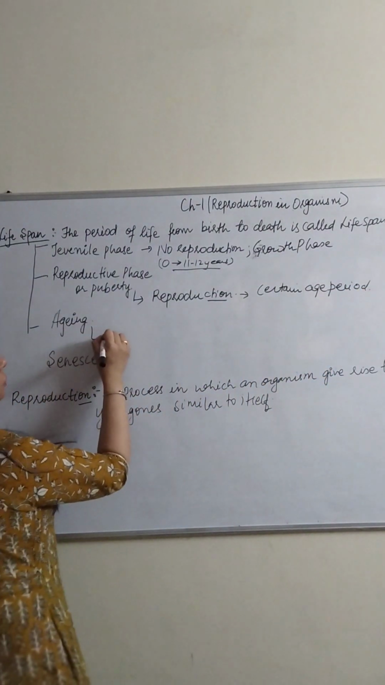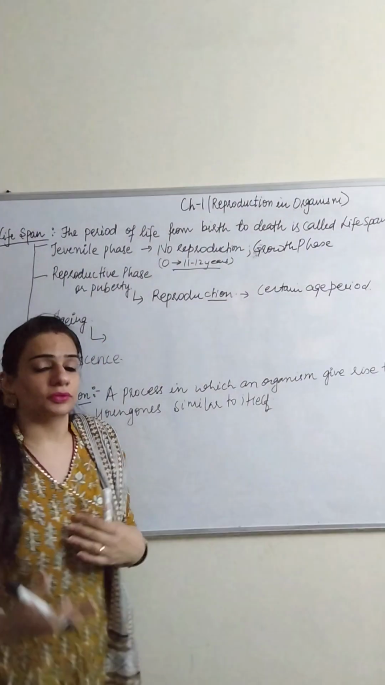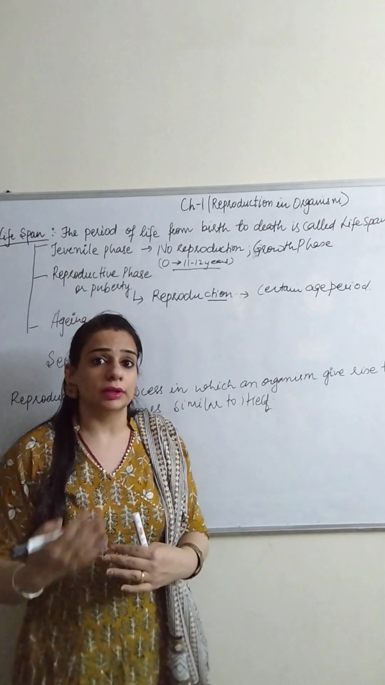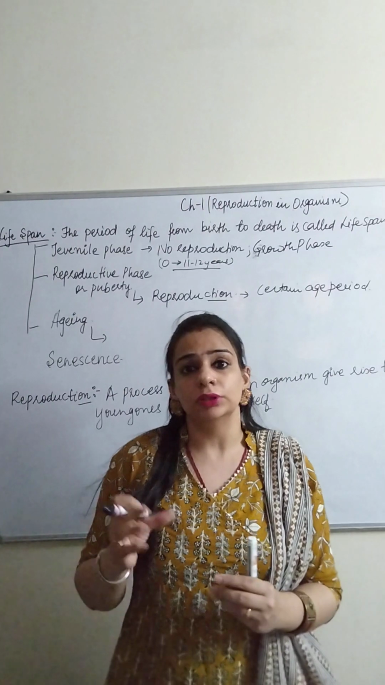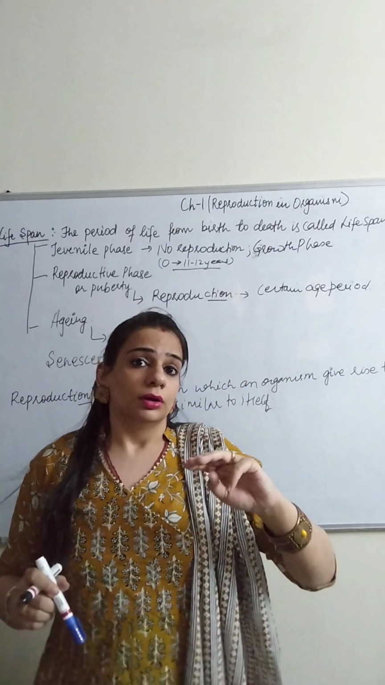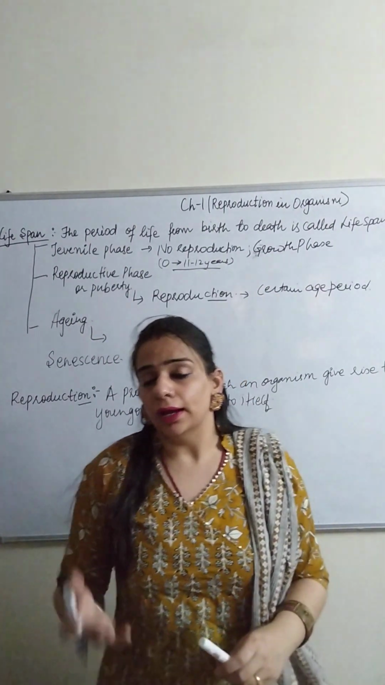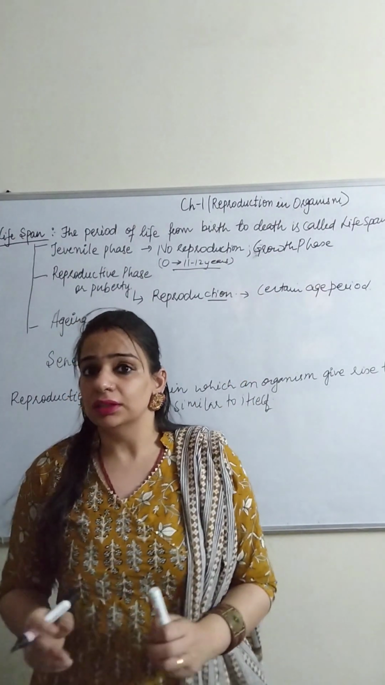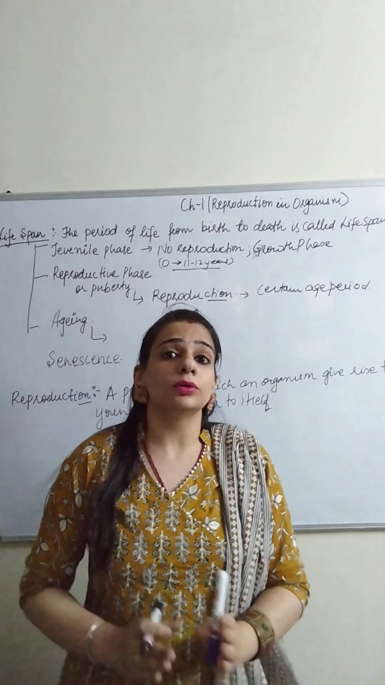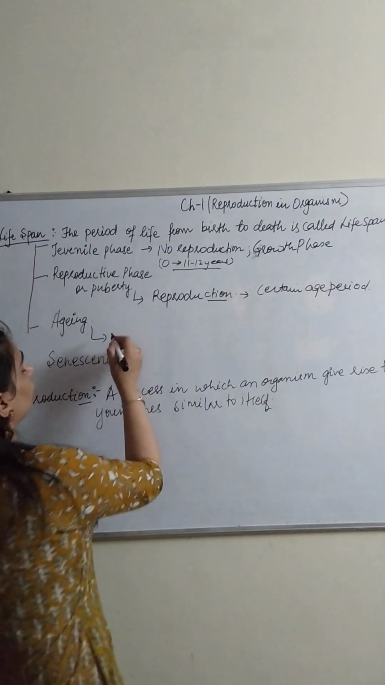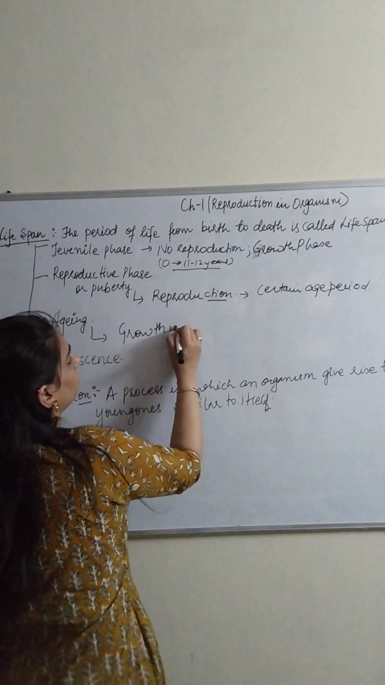Now the next one is called aging. Aging is that you are growing, you are increasing in your age. If I take one example, when you were at the age of 2 years, you used to blow 2 candles for your cake. Now when you are at the age of 15 or 16 years, the age has increased. It means that you are growing. So that would be called aging, that growth is continuing.